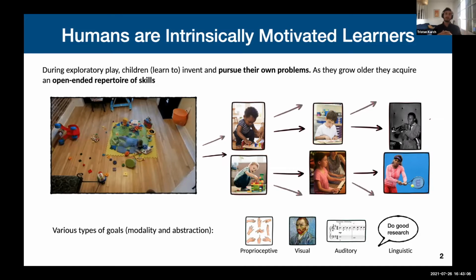And what's particularly interesting with those skills is that they are expressed in several modalities. So they can be proprioceptive, visual, or auditory, but they are also expressed at different levels of abstraction. So for instance, I can set myself some really concrete goals, such as pouring myself a cup of coffee in the morning, but I can also be more ambitious and aim at other types of goals, such as doing good research, which is way more abstract.